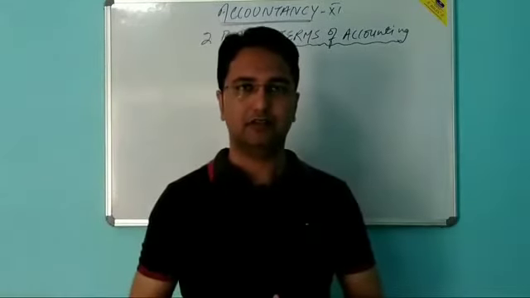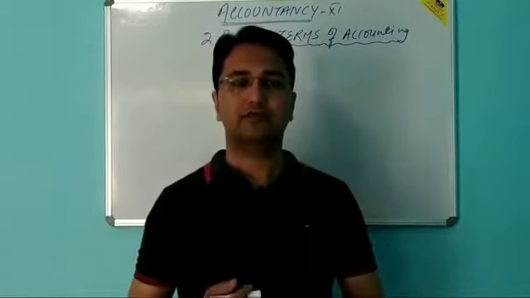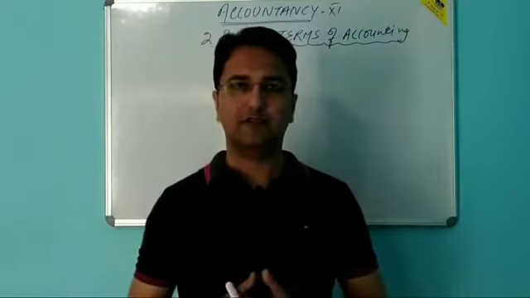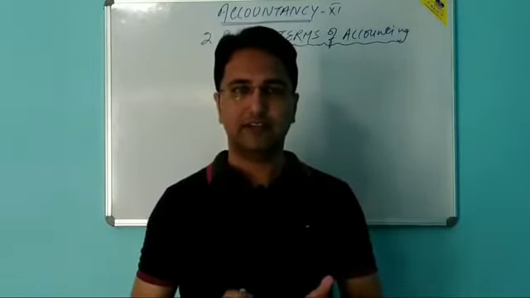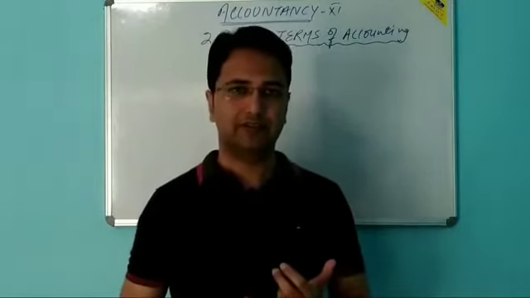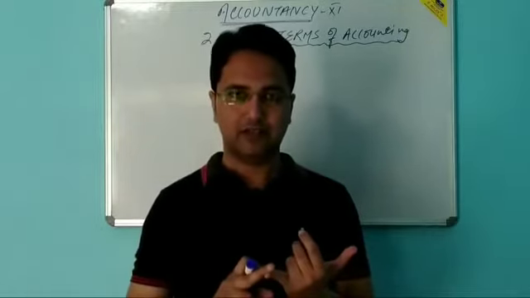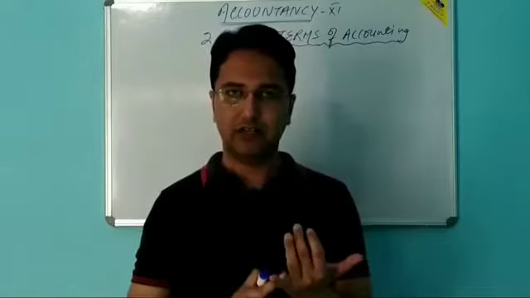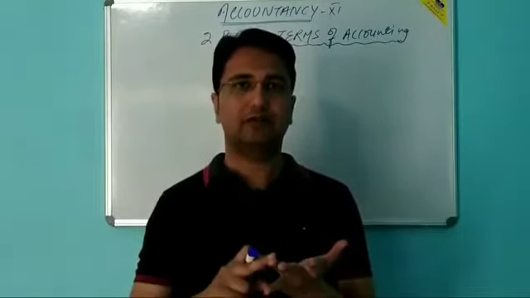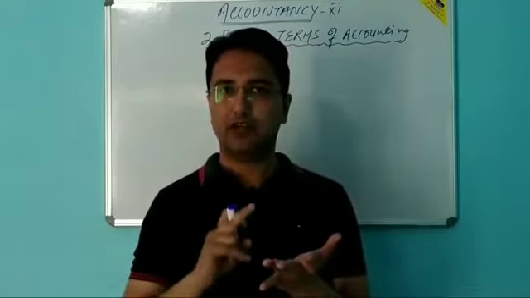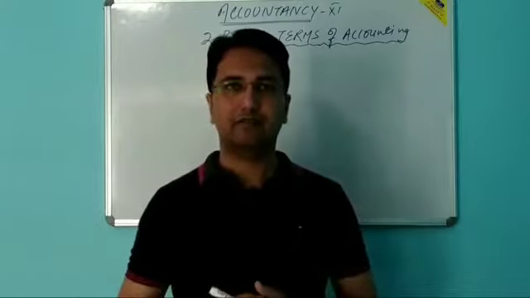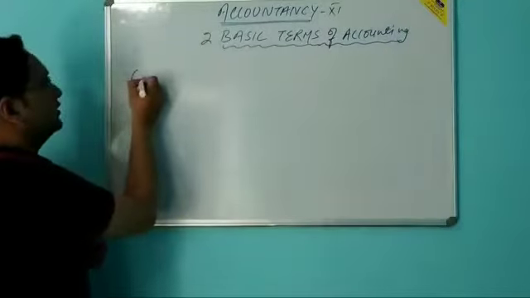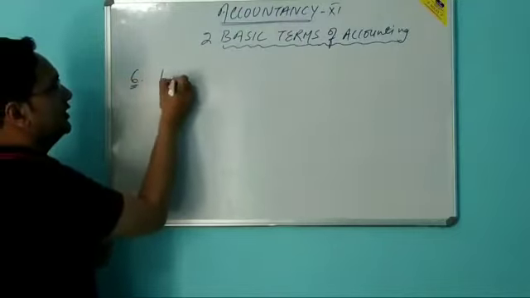Hello everyone. As we were doing chapter number 2 of accountancy, basic terms of accounting. Yesterday we have completed 5 terms. Number 1 transaction, number 2 events, number 3 capital, number 4 drawings, and number 5 was account. Now it's time for the next term, the 6th term, which is liabilities.